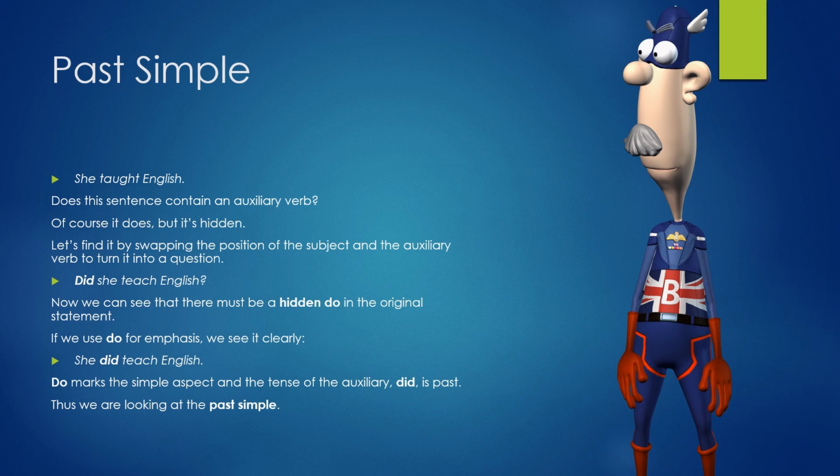Did she teach English? Now we can see that there must be a hidden do in the original statement. If we use do for emphasis, we see it clearly. She did teach English. Do marks the simple aspect and the tense of the auxiliary did is past. Thus we're looking at the past simple.